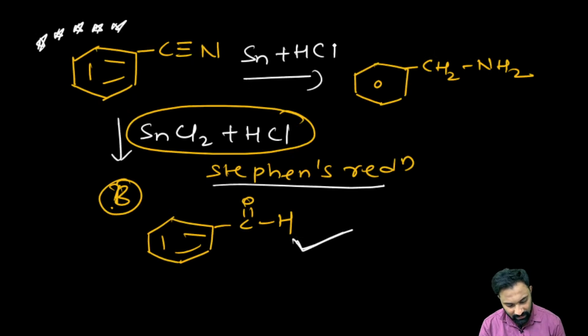This metal in the presence of HCl, if given, will readily convert into the benzylamine. Then SnCl2 and HCl, if given, is a Stephen reduction.